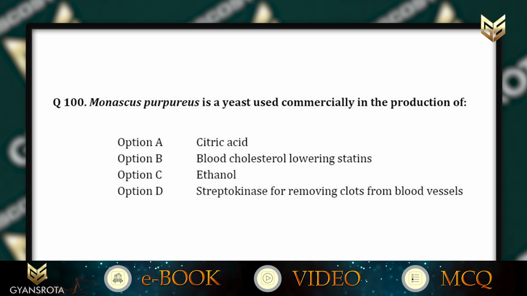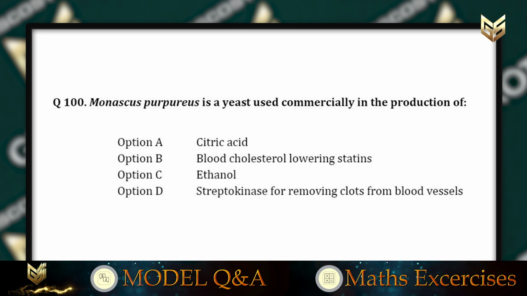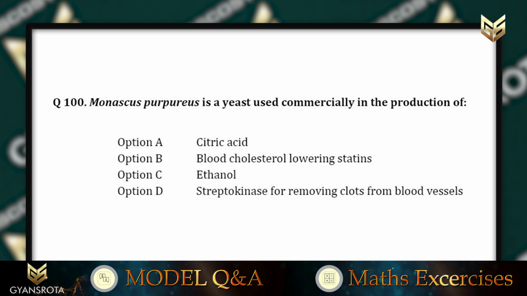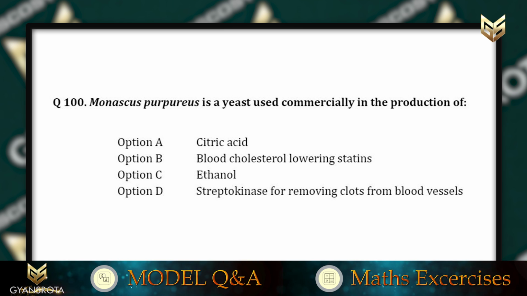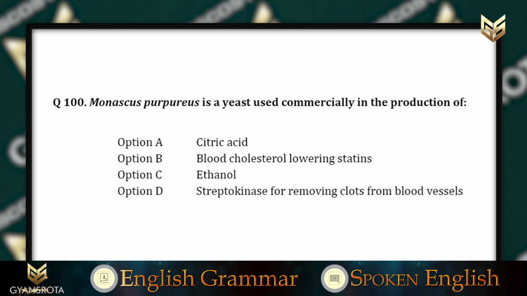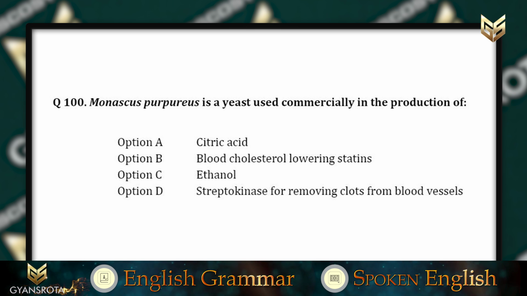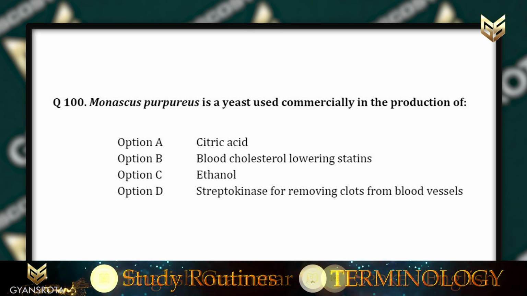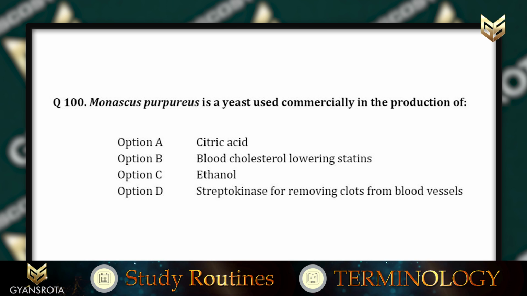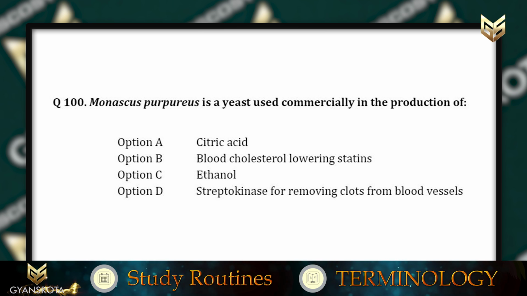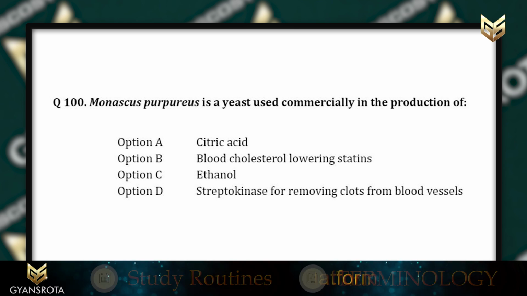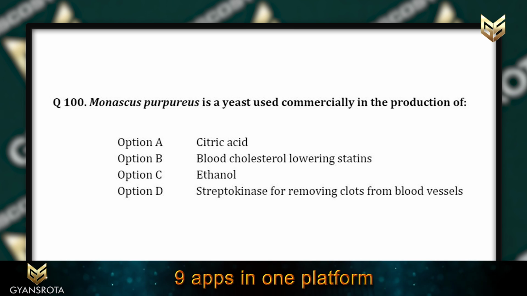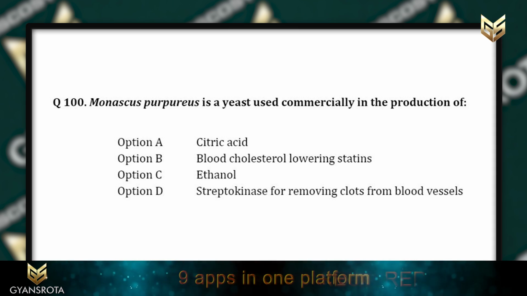So student, this is the last question of NEET question paper 2012. In this question it is written, Monascus purpureus is a yeast used commercially in the production of option A, citric acid, option B, blood cholesterol lowering statins, option C, ethanol, and option D, streptokinase for removing clots from blood vessels.